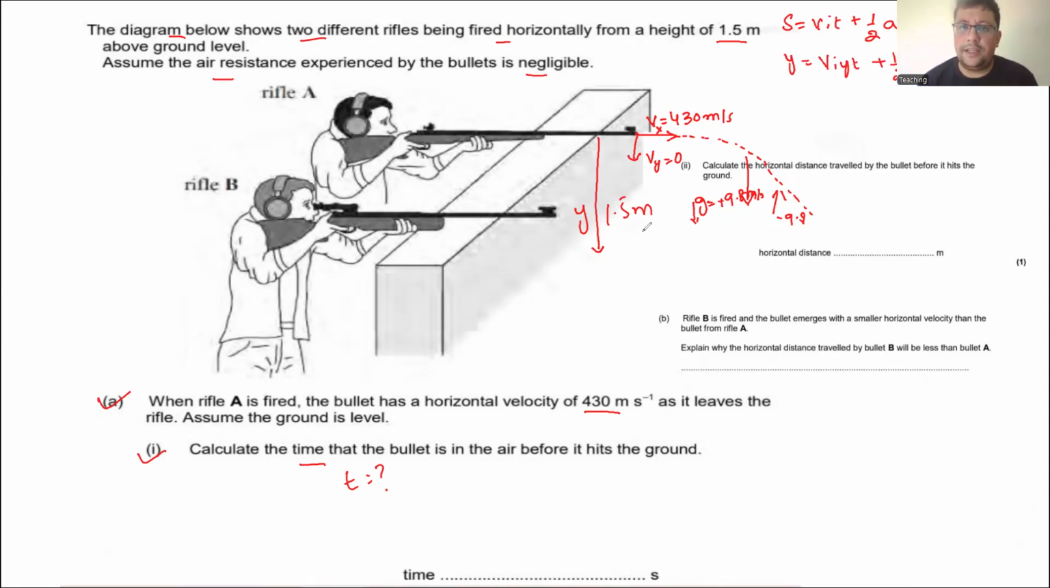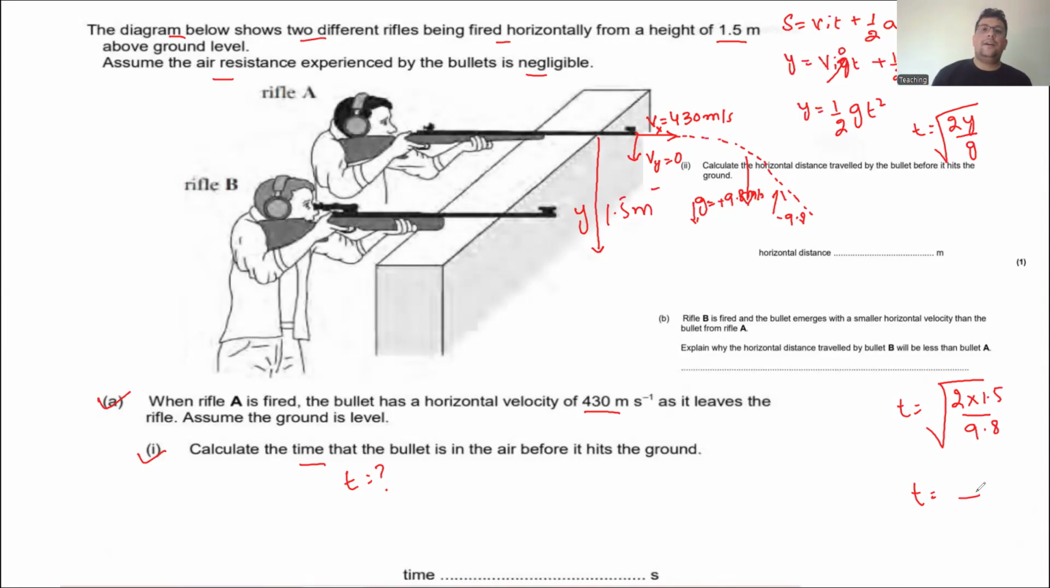Initially we see that v_iy is 0, so this term is obviously 0. Then y is equal to 1/2 g t squared, so t is equal to the square root of 2y divided by g. Putting in the values, t is equal to the square root of 2 times y, where y is 1.5 meters, divided by g, which is 9.8. So we can just calculate it and you get the result.